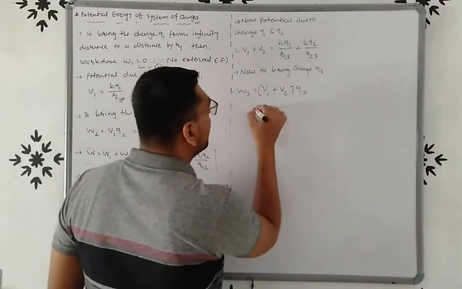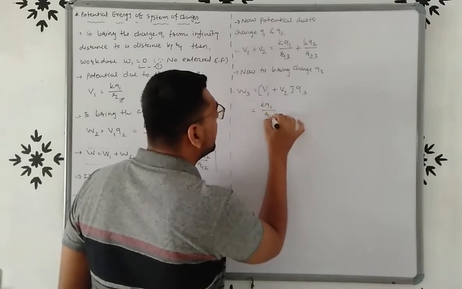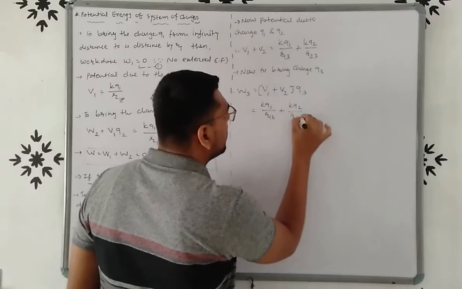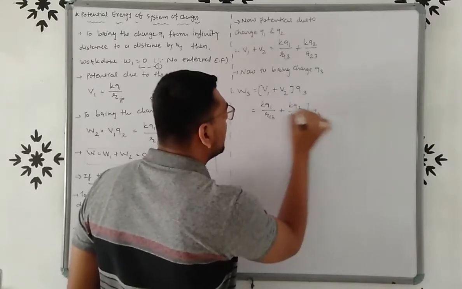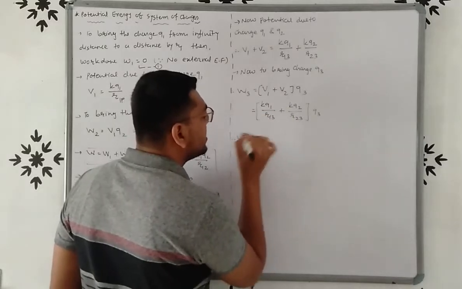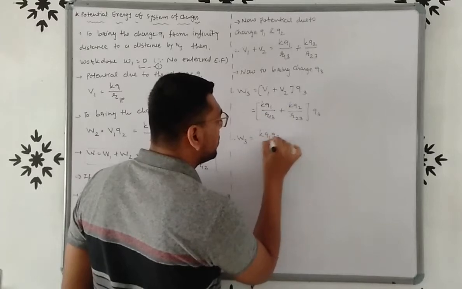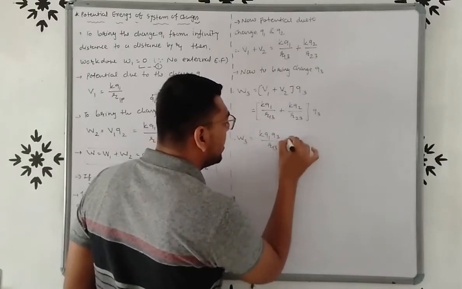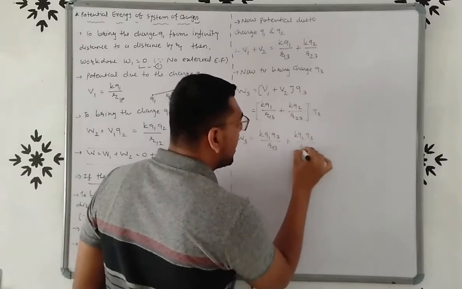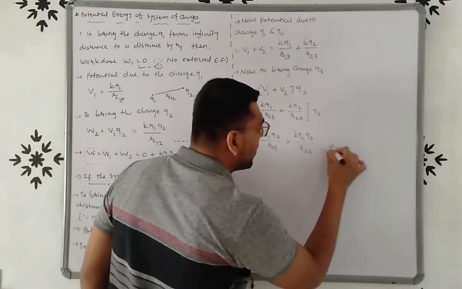Now we know the value of V1 plus V2, that is KQ1 upon R13 plus KQ2 upon R23, into Q3. So work done to bring the charge Q3, W3, is equal to KQ1 Q3 upon R13 plus KQ2 Q3 upon R23. So this is equation number 5.